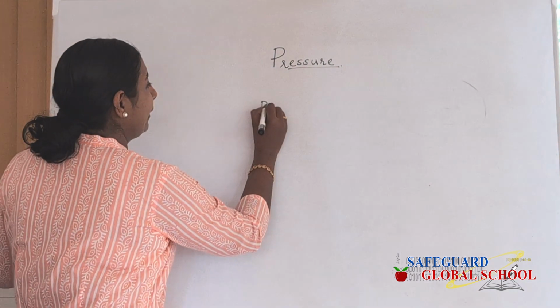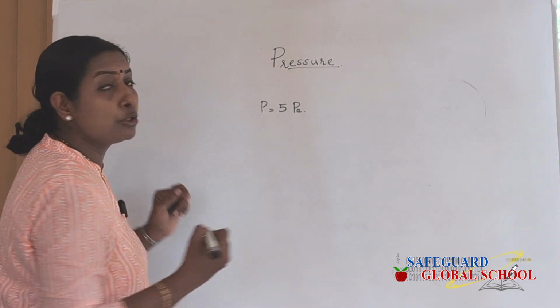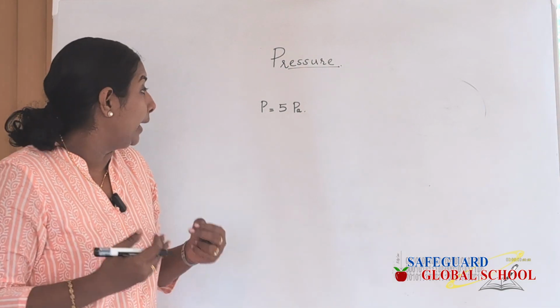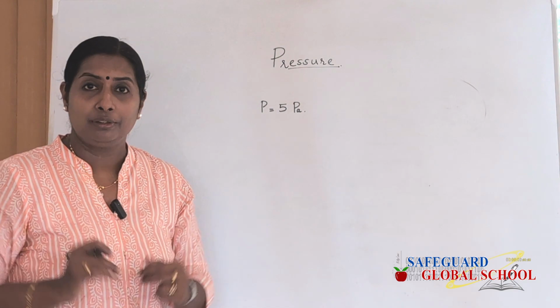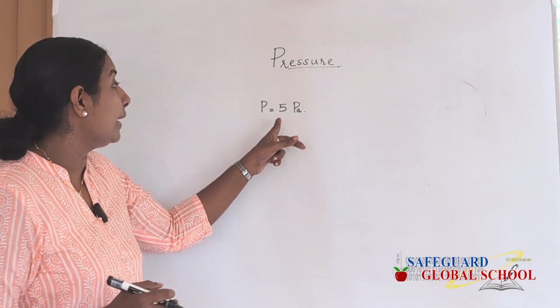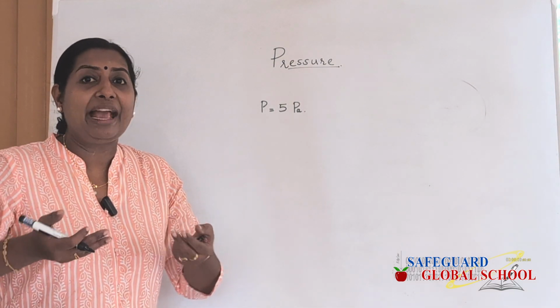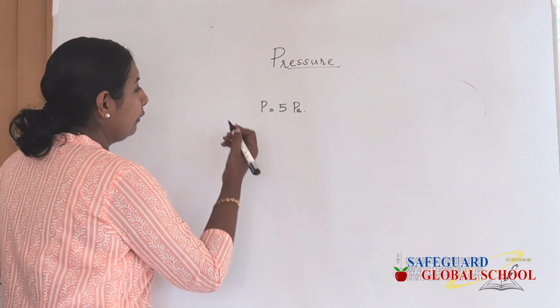So pressure is given as 5 Pascal. The question comes to you like this: what happens to this pressure when force is doubled and area is halved? How will you do it?